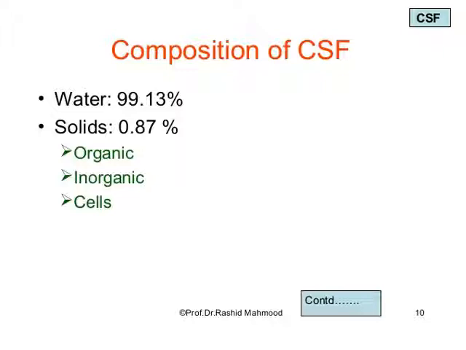Now the composition of cerebrospinal fluid: mostly water, 99%, and about 1% is solid. Among the solids, organic, inorganic and cells are there.